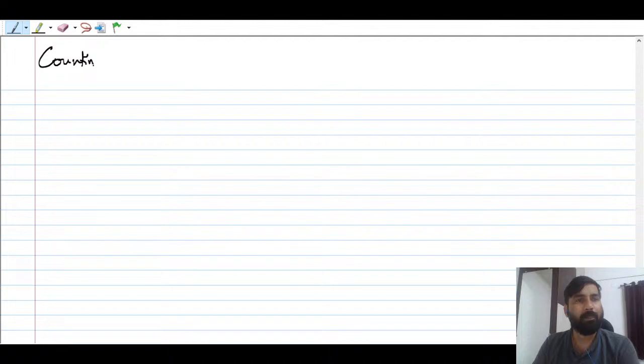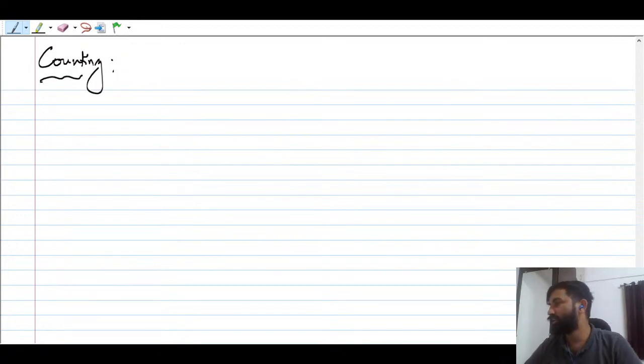Counting. Okay, why do we need counting? What is this counting, and so on and so forth? That you should know first, right? So it is one of the important concepts that you have to understand, right? Fine. So first is counting. And here in this counting, basically, can somebody tell me what is the need of counting? Why do we need counting, right?